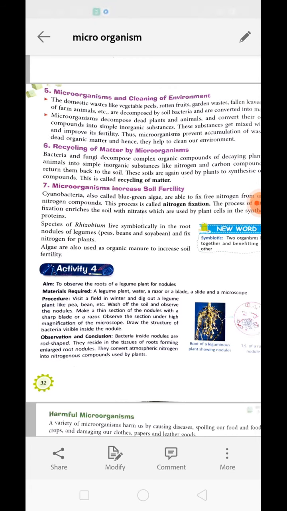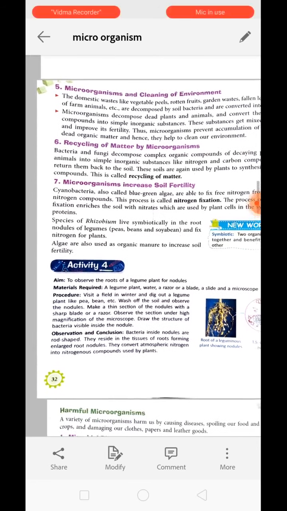Microorganisms decompose dead plants and animals and convert their organic compounds into simple inorganic substances. These substances get mixed with the soil and then improve the soil fertility. It means they also increase soil fertility besides cleaning the environment. Thus, microorganisms prevent accumulation of waste on the earth.